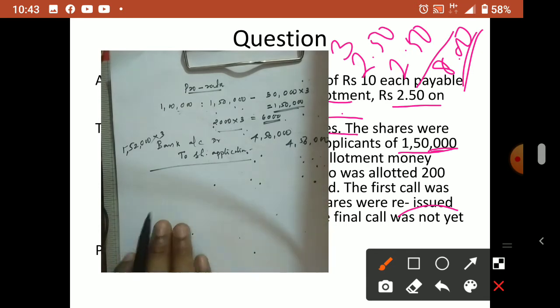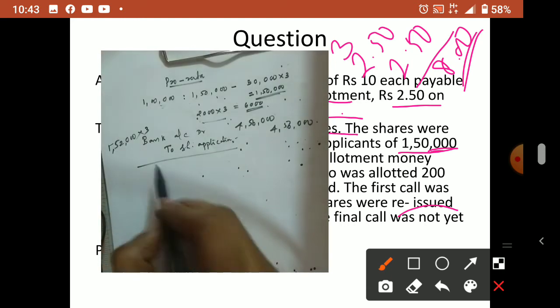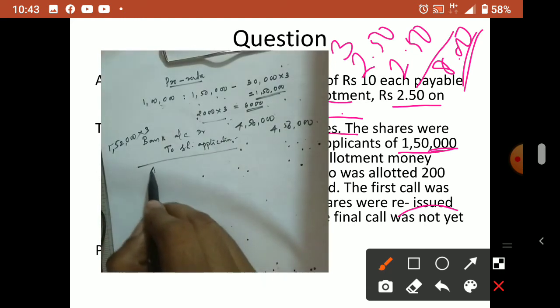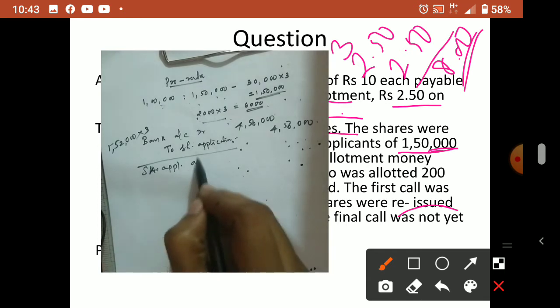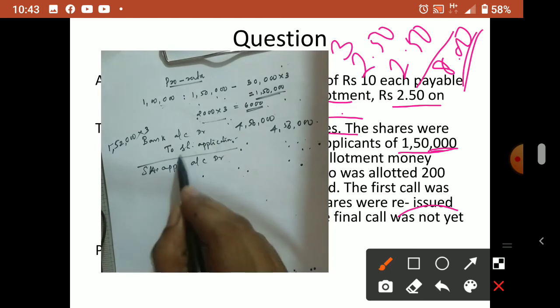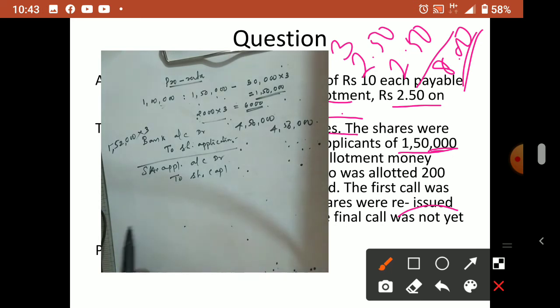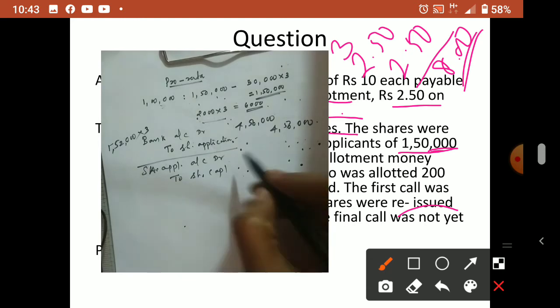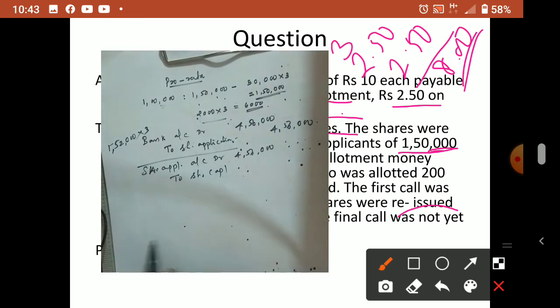4,56,000. So this is the amount of application money. Now allotment, application we have to transfer to capital. So share application account debtor, to save time I am writing with abbreviations, to share capital. So to share capital, how much do we write here? 4,56,000, same amount.